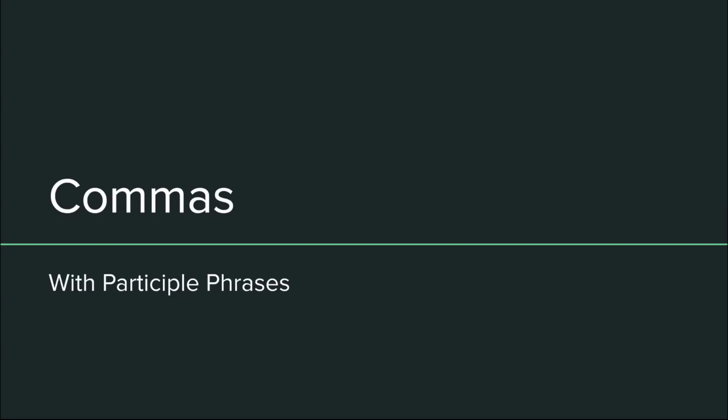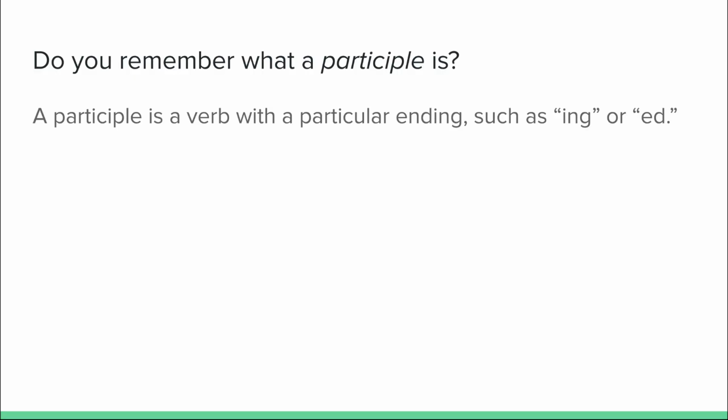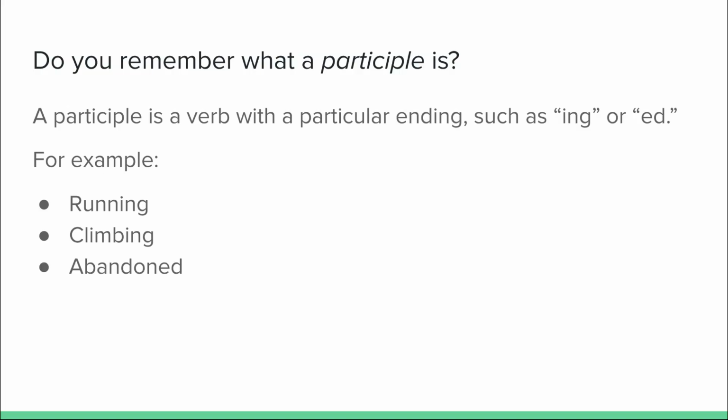This lesson is on commas, and in particular, how we use them with participle phrases. Now, do you remember what a participle is? A participle is a verb, and it usually takes a different form than the usual action verb. So many participles, for example, end with -ing or -ed. For example, running, climbing, and abandoned.